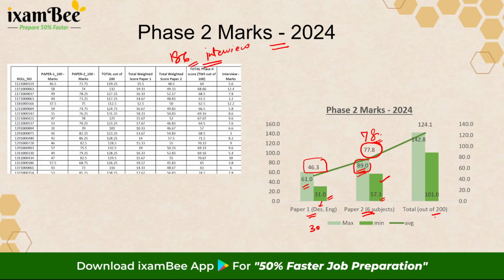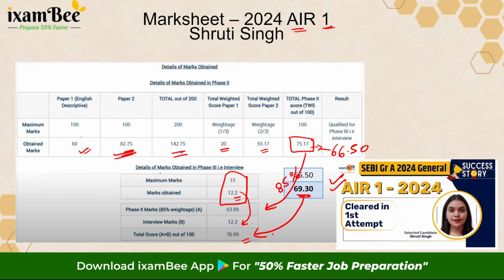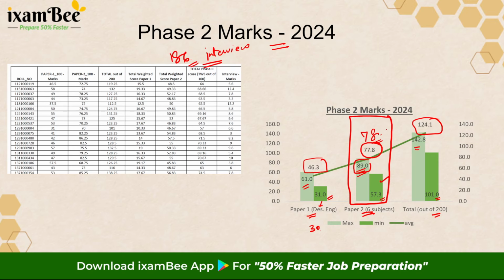If I talk about the aggregate marks out of 200, which is a combination of your paper 1 and paper 2, 101 was the minimum and 142.8 was the highest, with average marks of 124.1 out of 200. Focusing on paper 2, as I stated, it is not that the topper had got 82.75, it is the highest score. The average score of students is also not very low, it is 78.